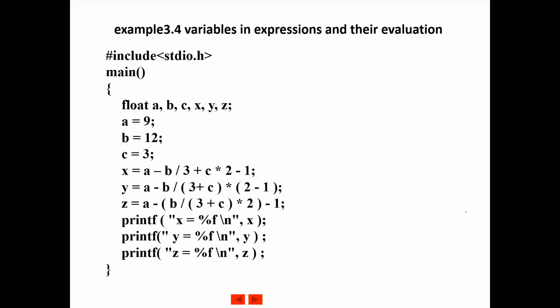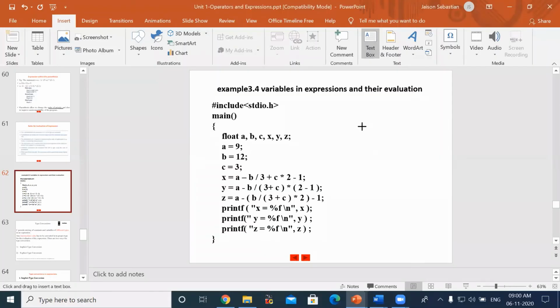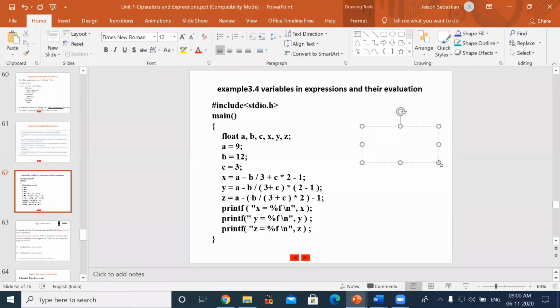So this example you can execute and see, and you can solve now in your notes. So what is that? x equals 9 minus 12 divided by 3, plus c value is 3, right? And then multiplied by 2 minus 1.